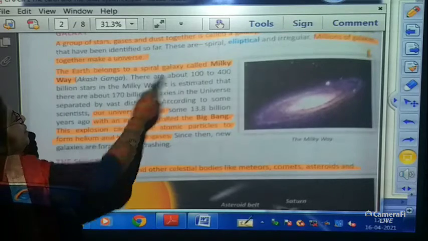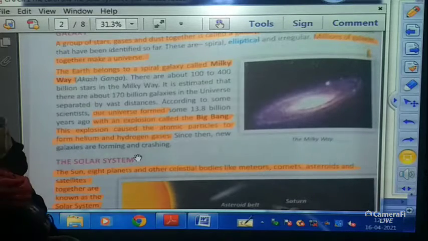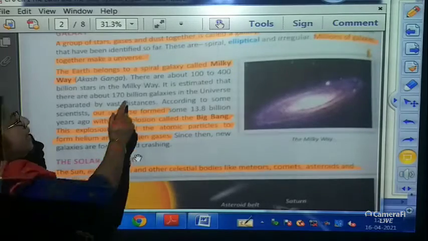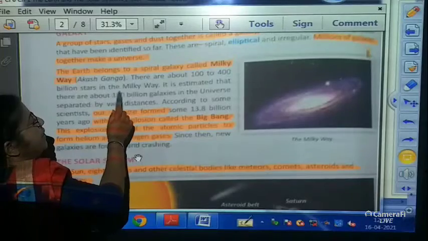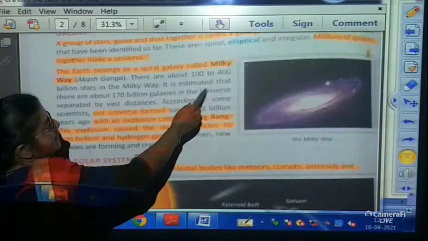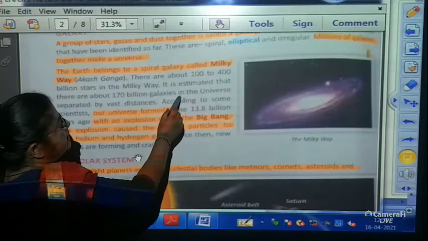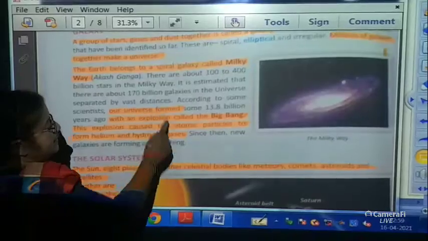Children, underline from here till Akash Ganga. Milky Way is known as Akash Ganga in Hindi. There are about 100 to 400 million stars in the Milky Way. It is estimated that there are about 170 billion galaxies in the universe, separated by vast distances.